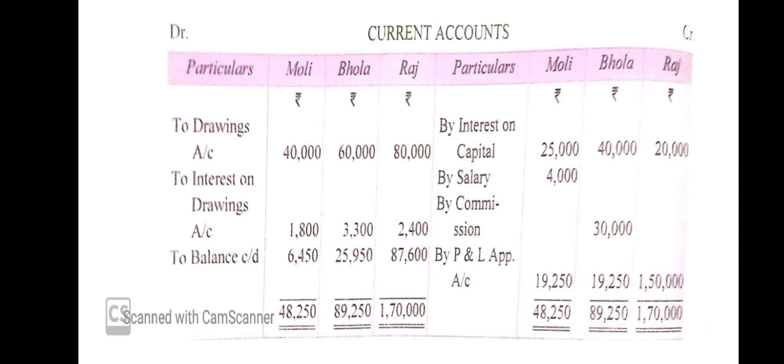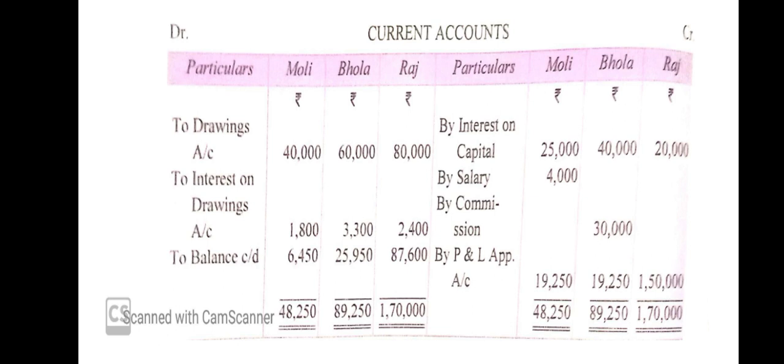Here no balance of current account is given, so we will not write any balance. Start the credit side. First, by interest on capital. All partners are entitled to interest on capital, so it is on the credit side. Then by salary, Molly is getting salary, and by commission, only Bhola is getting commission.